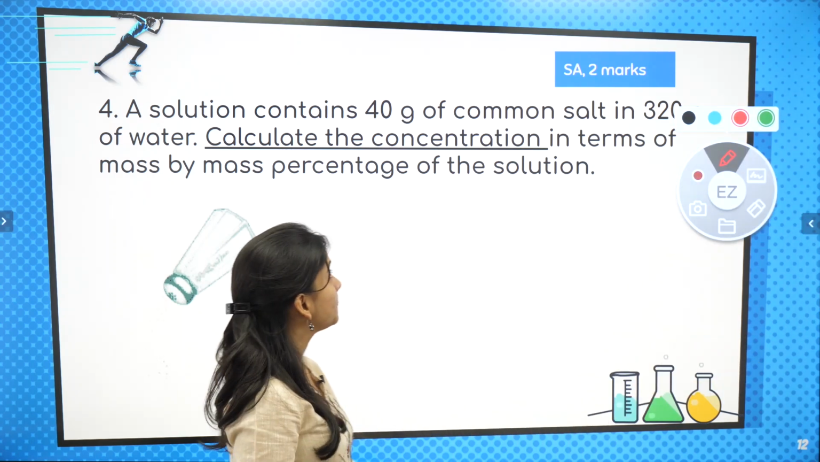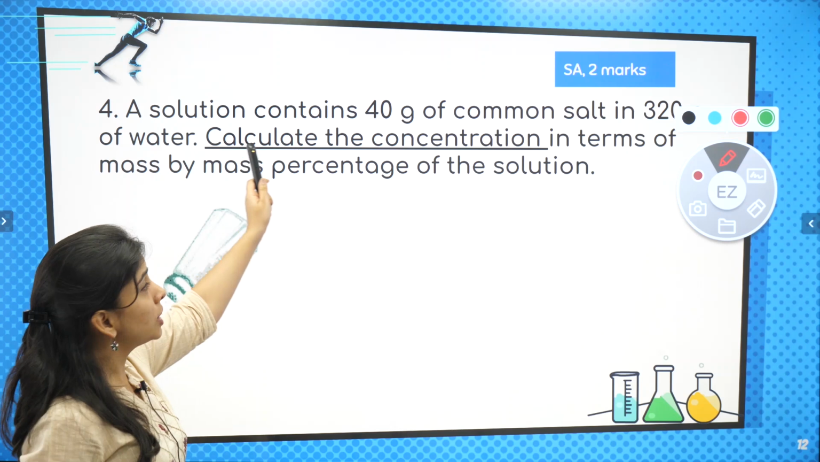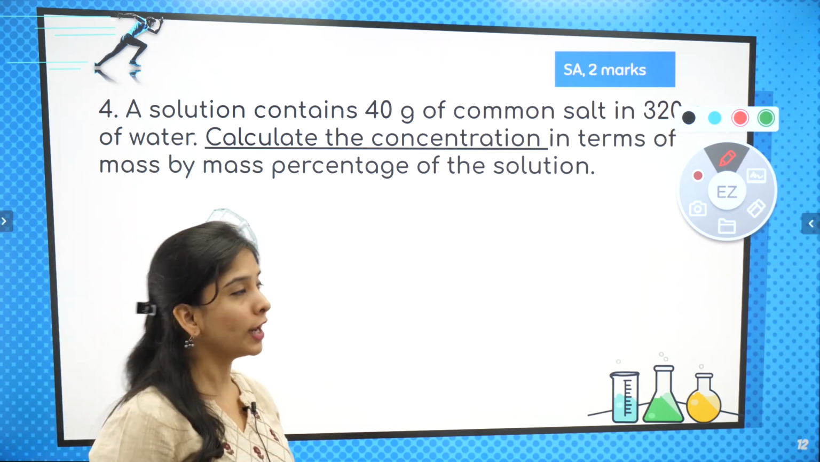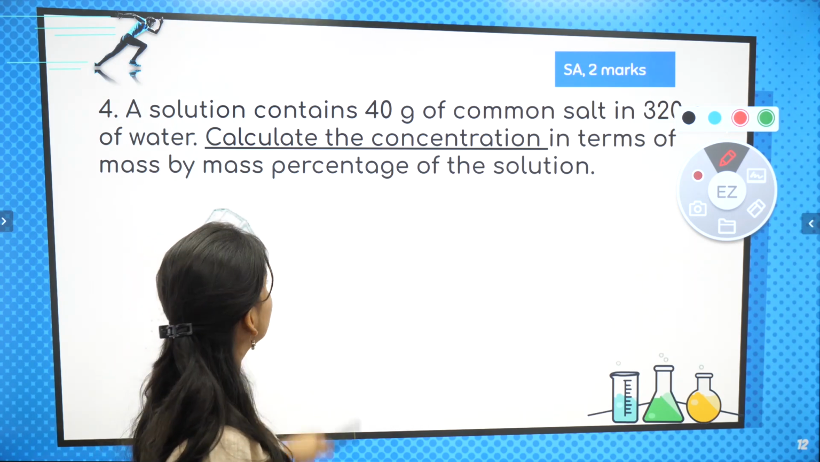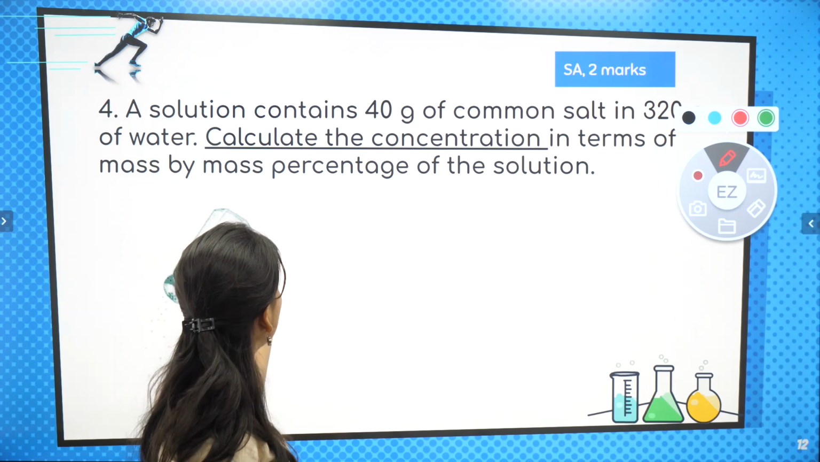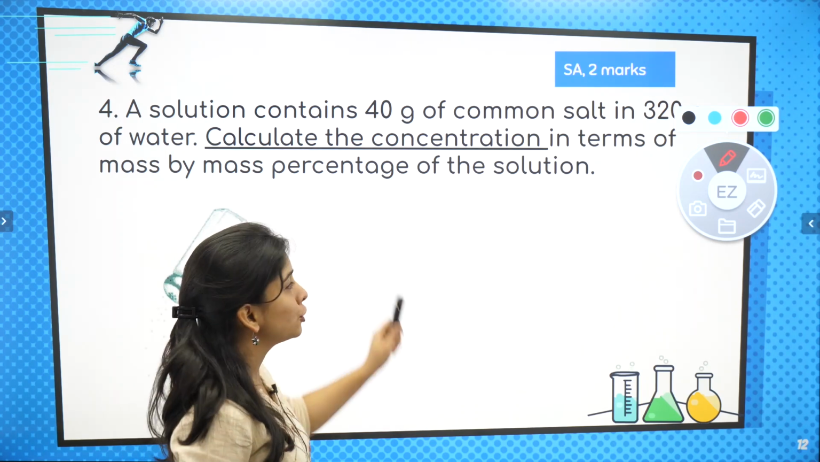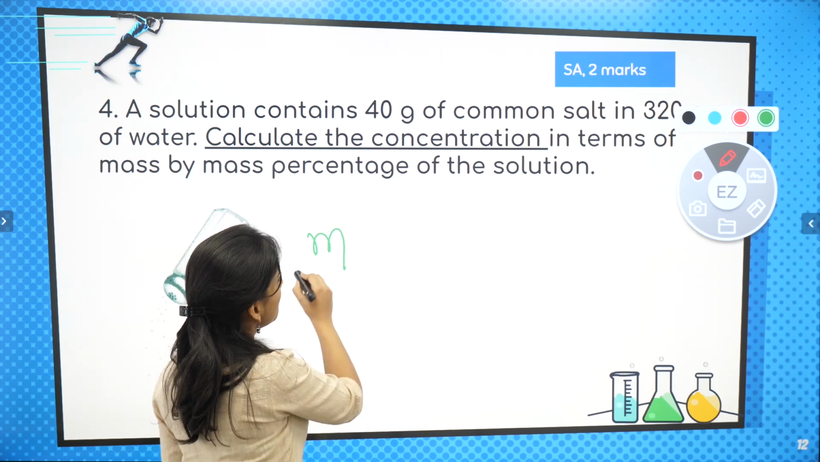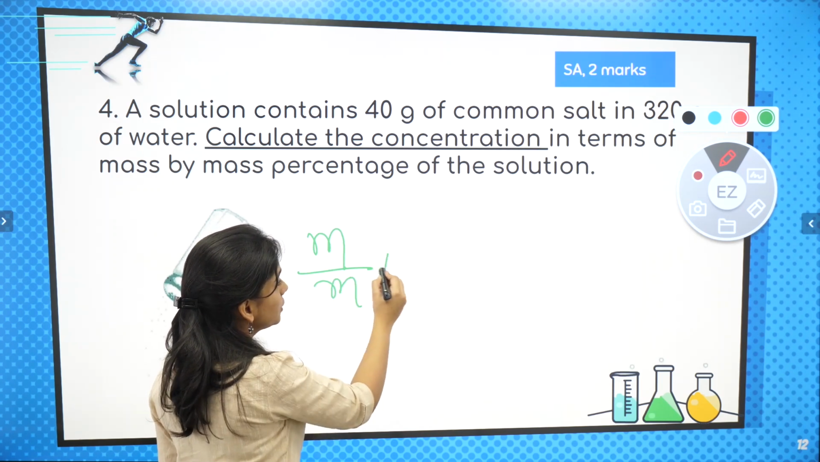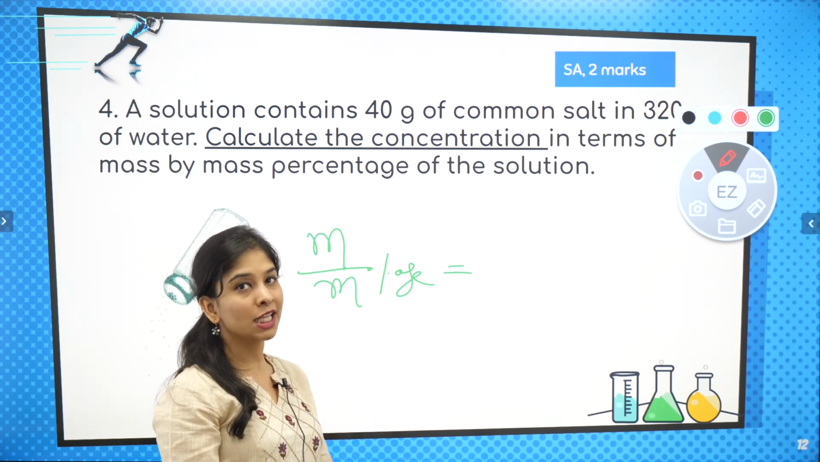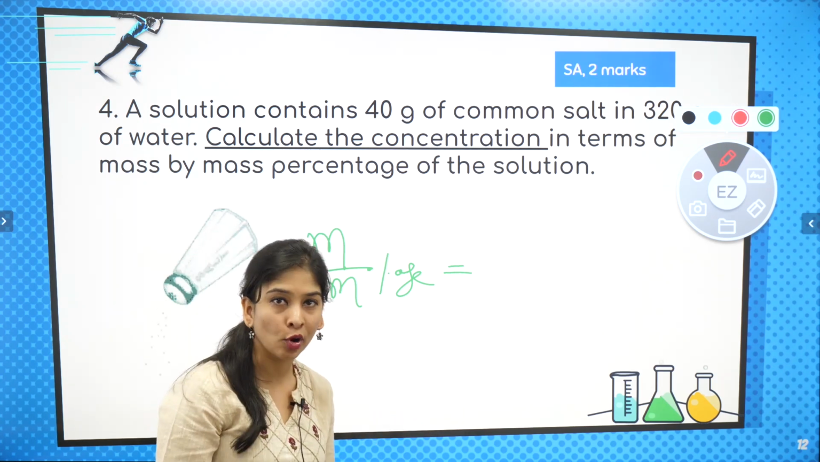Question is saying a solution contains 40 gram of common salt, ठीक है, that is your NaCl, in 320 gram of water. Calculate the concentration in terms of mass by mass percentage of the solution. So what is the meaning of this mass by mass percentage? I hope you already understood. You can also solve along with me and tell your answer in the chat box.